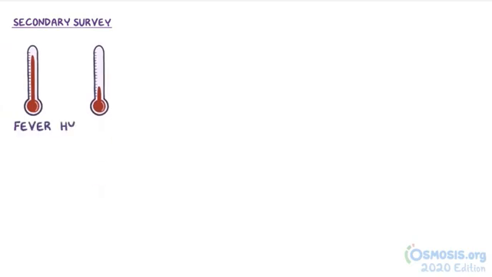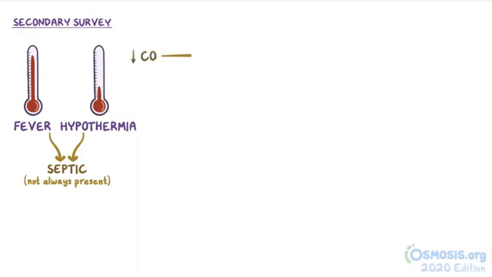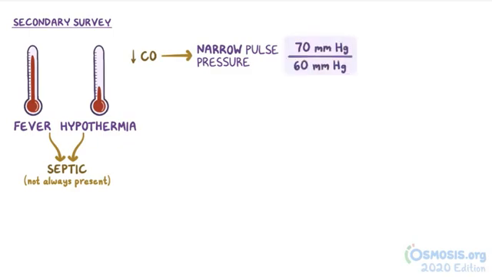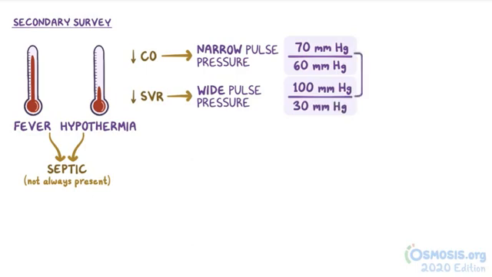Now, the vital signs offer more clues. Fever or hypothermia can happen in septic shock, although they're not always present. Shock caused by decreased cardiac output usually leads to a narrow pulse pressure, like a pressure of 70/60, for example. On the other hand, shock caused by a decreased systemic vascular resistance usually manifests as a wide pulse pressure, like a pressure of 100/30. It's also important to know a person's baseline blood pressure. For example, a blood pressure of 110/80 is actually low for someone with uncontrolled hypertension who has a baseline of 180/120.